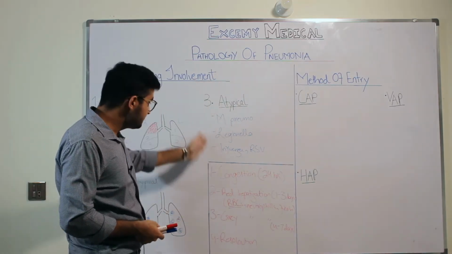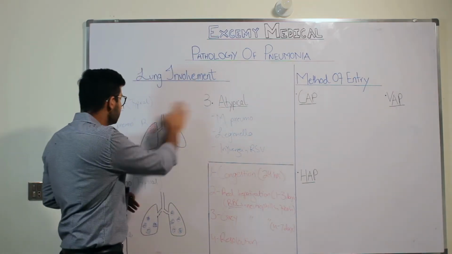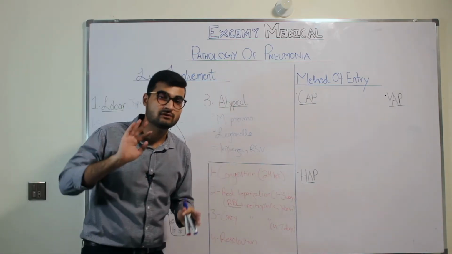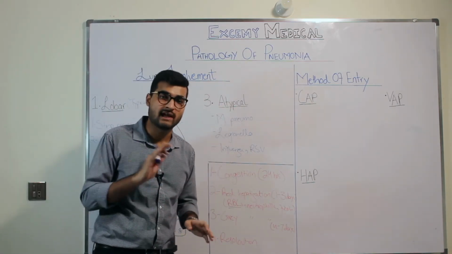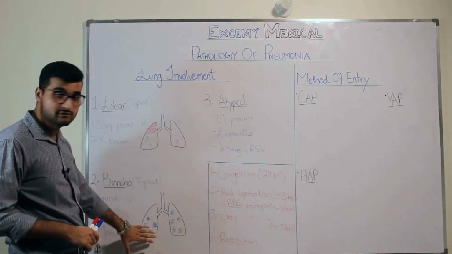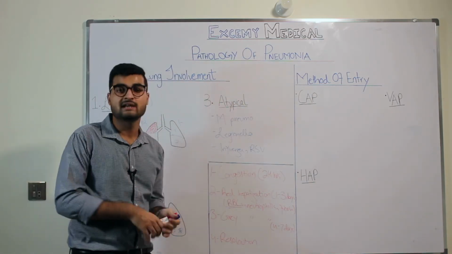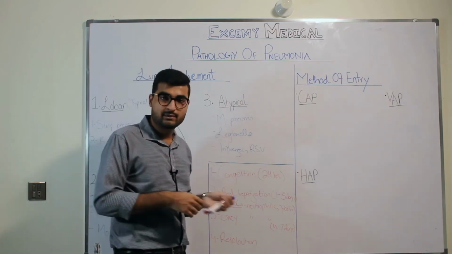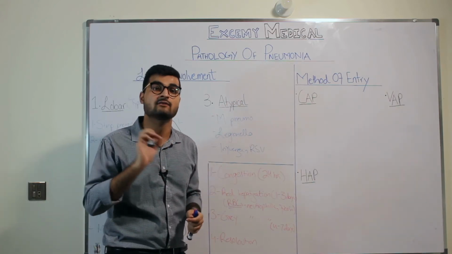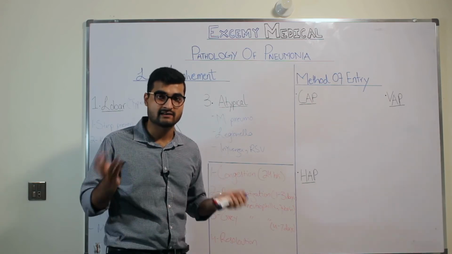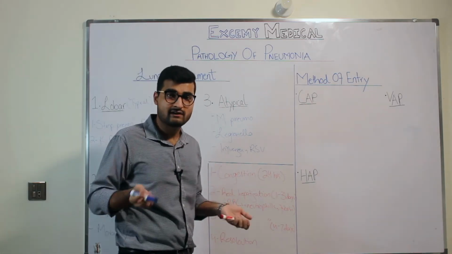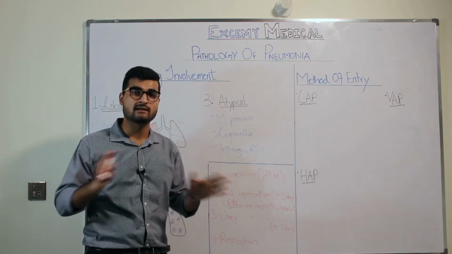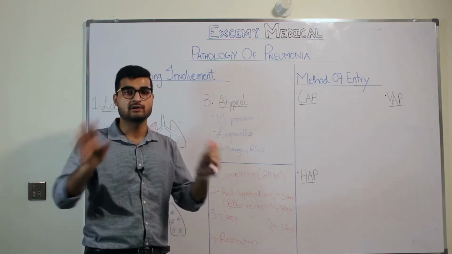Now, it's atypical, right? What differentiates it from these two pneumonias is that in atypical pneumonia, you don't find consolidation. This was consolidation, this was consolidation. But in atypical pneumonia, you have no consolidation on X-ray. So what do you have? In atypical pneumonia, you basically see chest infiltrates on a chest X-ray film. Now, what are infiltrates? Infiltrates are basically inflammatory cells that are present in a diffuse arrangement throughout your lung fields.